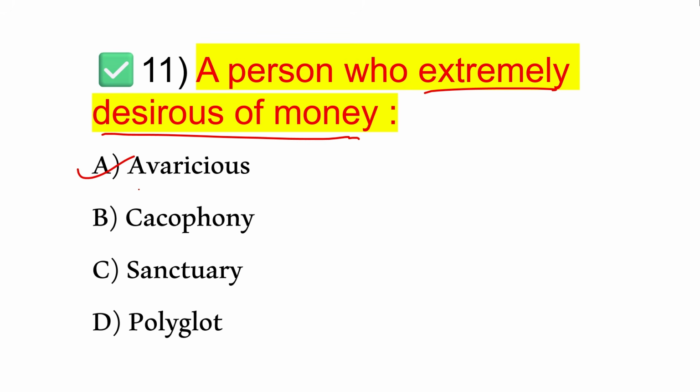Next, a person who is extremely desirous of money. That is option A, avaricious. The word avaricious suggests a person who is very greedy for wealth or money. Look at the other options. What is the meaning of the word cacophony? Cacophony means harsh, or you can say unpleasant sound. Sanctuary is a place. A polyglot generally suggests a person who knows many languages.